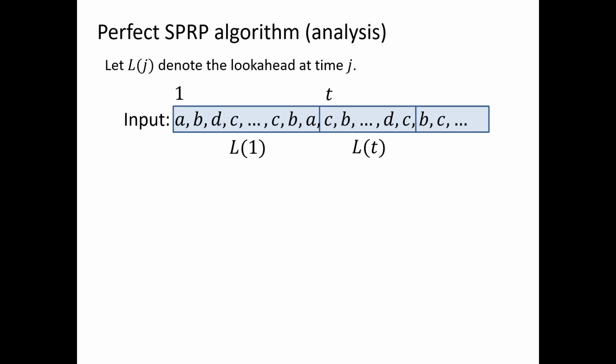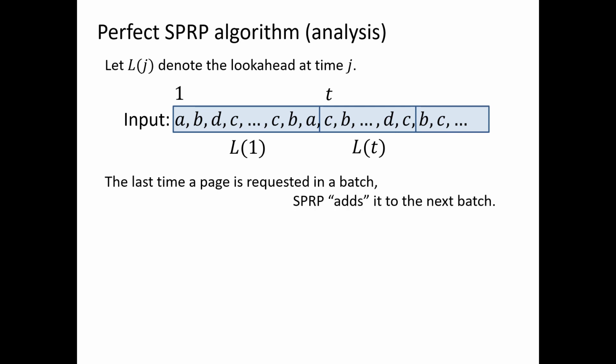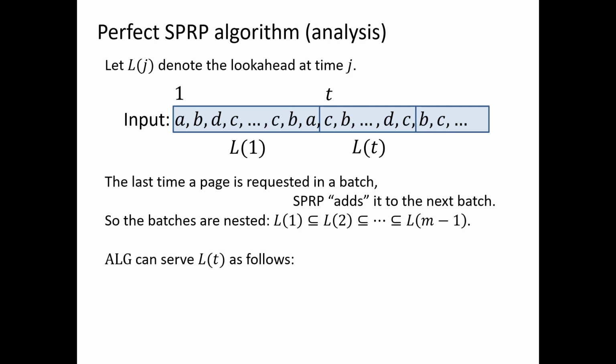Now let's analyze this algorithm. Notice that the last time a page is requested in a particular batch, the SPRP tells the algorithm the next time that this page will appear. So in essence, in the next batch, as well as all the pages until that request, it essentially adds this page to the next batch, which means the batches satisfy the nesting structure, where each one is a subset of the next one, except for possibly the second to last batch.